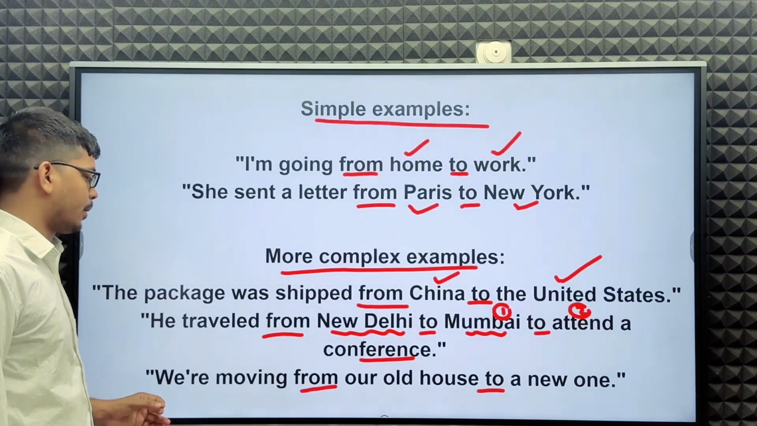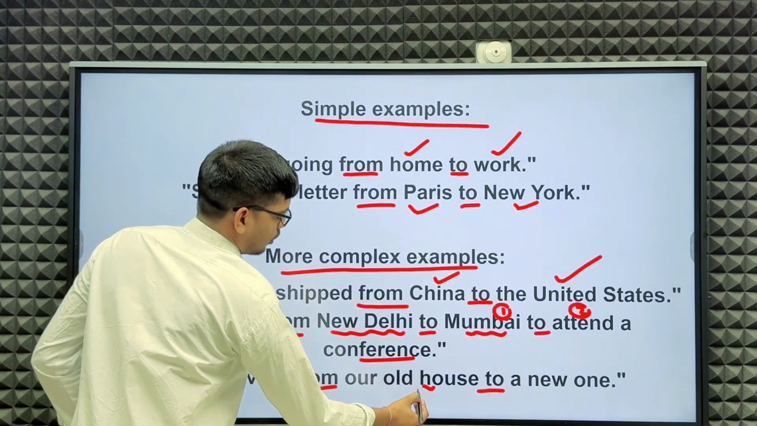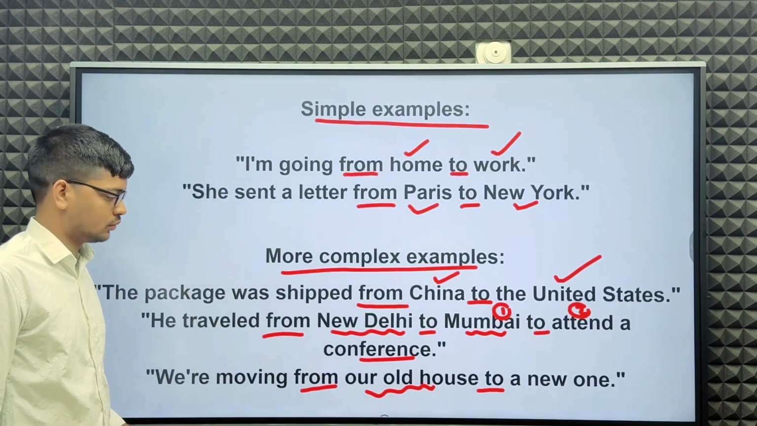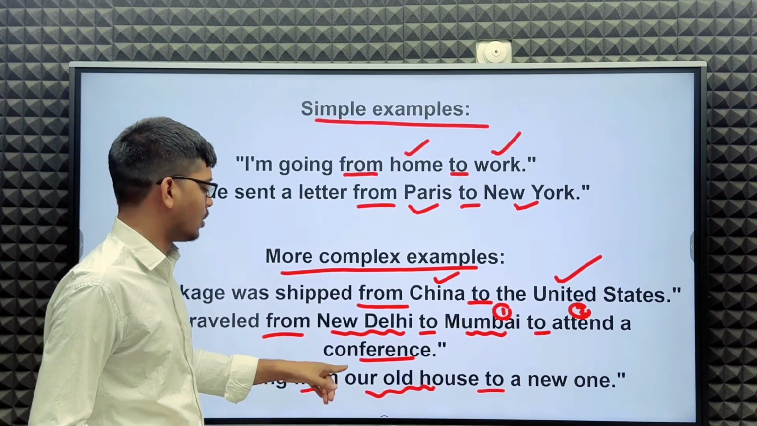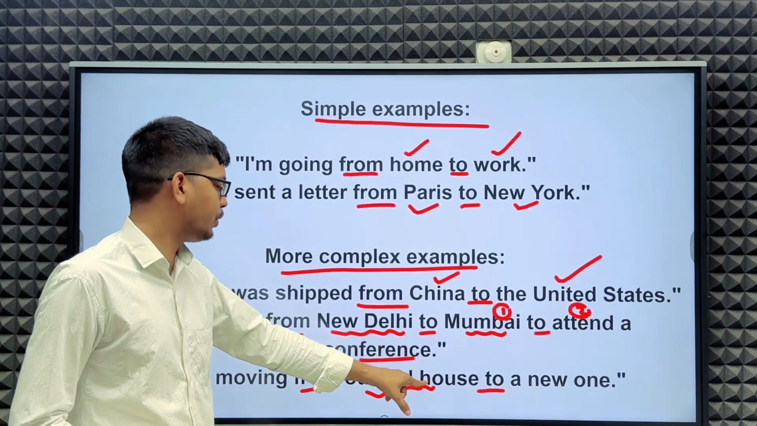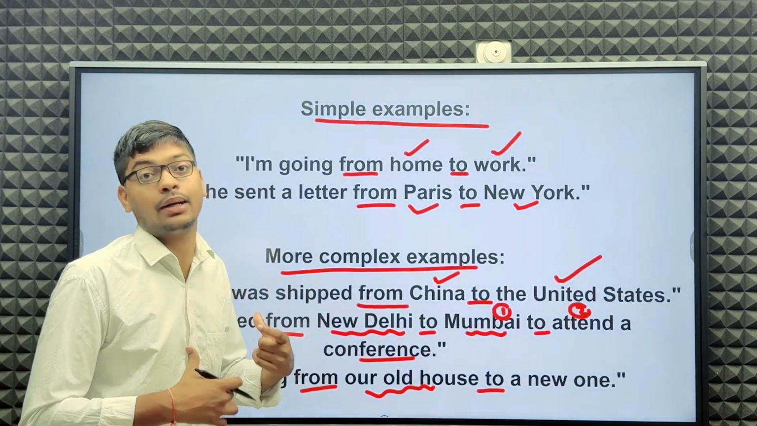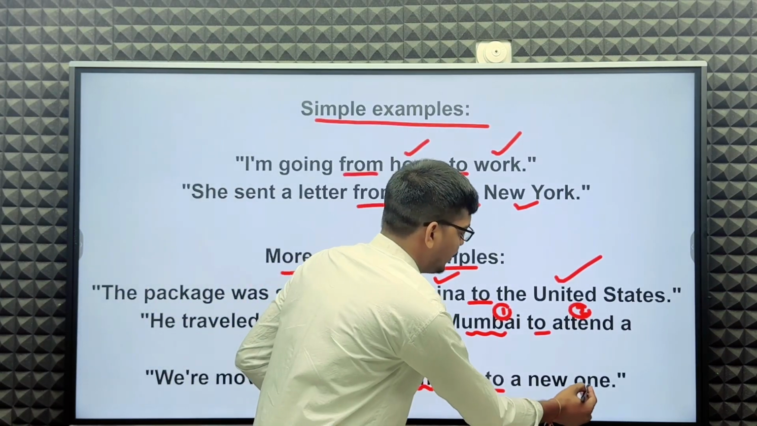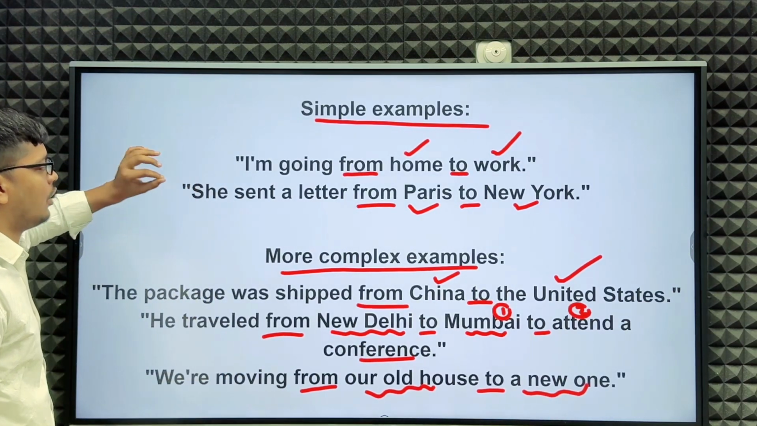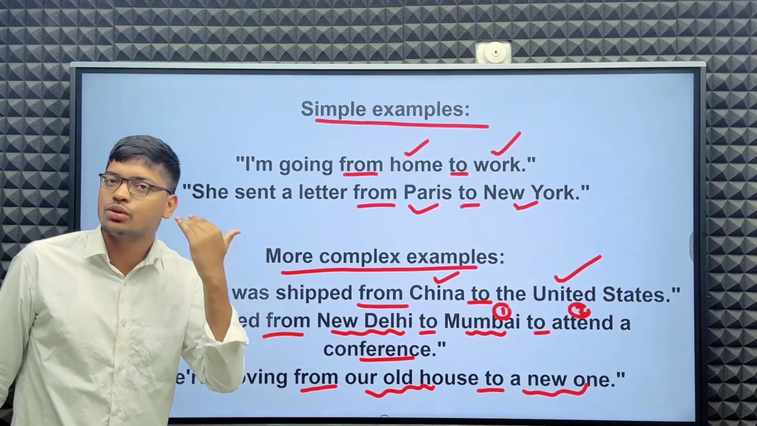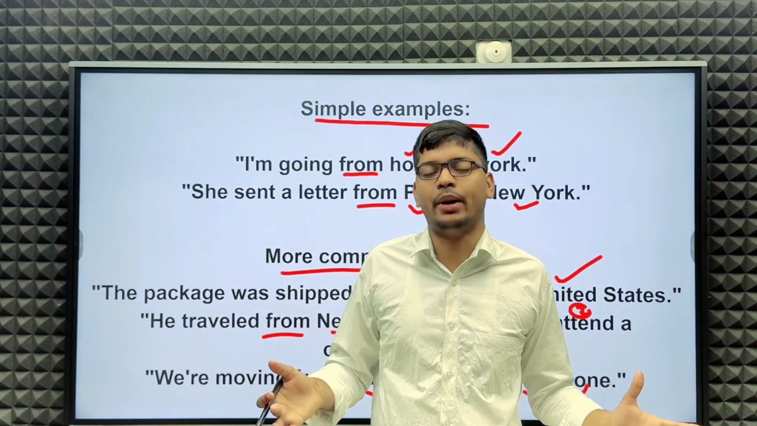So before starting point we use "from". Starting point is our old house, and our end point, our purpose, our next destination is the new house. I hope you guys understand easily when we use "to" or when we use "from", and you can easily tell the difference between "from" and "to".